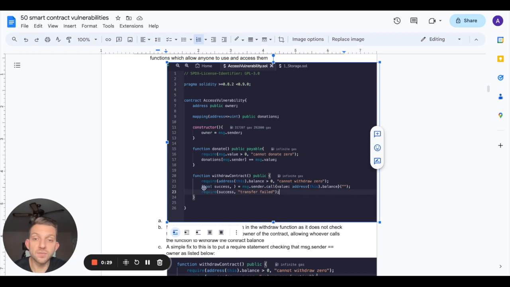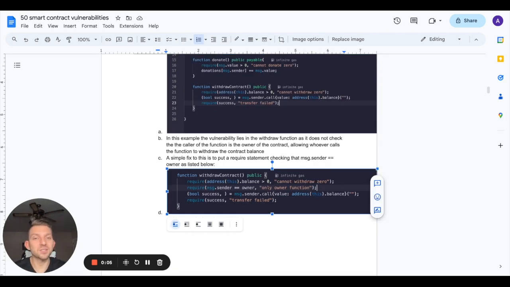While this does follow the proper checks and require statements to ensure that the transaction passed, what it does not check is that the caller of this function is actually the owner of the contract, meaning anyone can come in here and call this contract and have the entire balance of this contract transferred to their own wallet. All of you can understand how drastic and how bad that type of vulnerability could be, where an entire contract's funds can be transferred out without any issues.